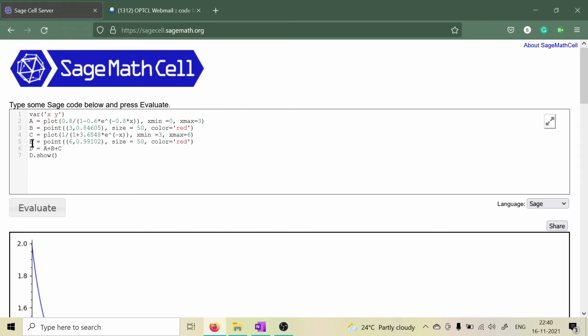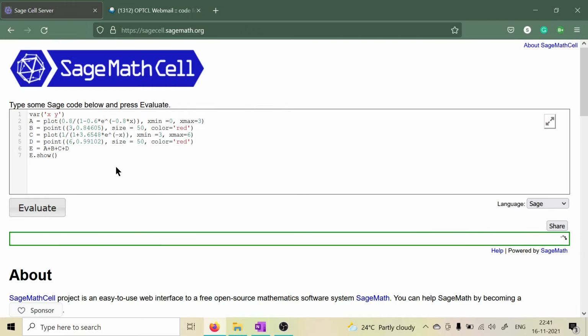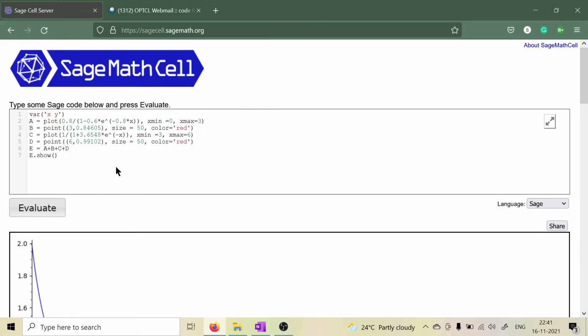Now we will assign it to another variable d, and now we will change it to e, write plus d and print e. Now this e value has 4 things in it: a, the first graph from 0 to 3, b, the end point of the first interval, c, the graph from 3 to 6, and d, the end point of the second interval. Now press evaluate to plot all 4 things in a single graph.